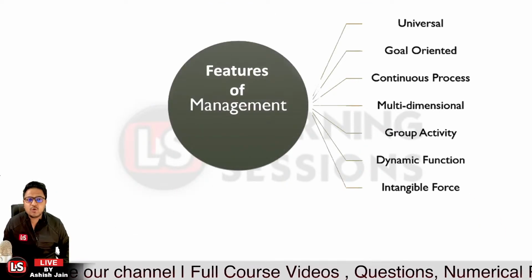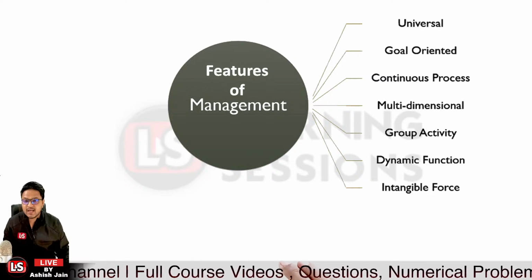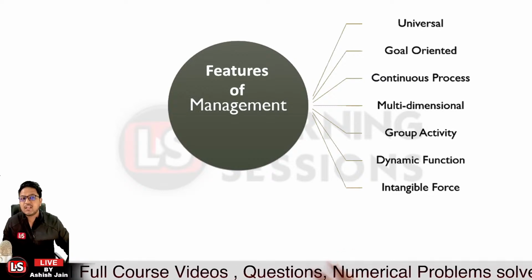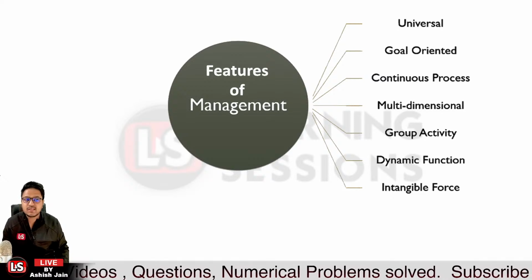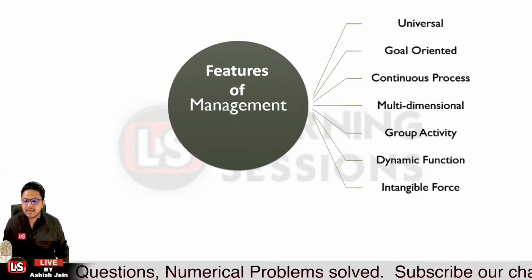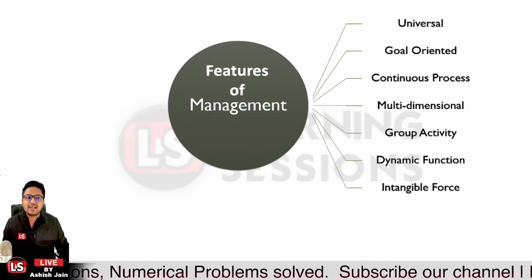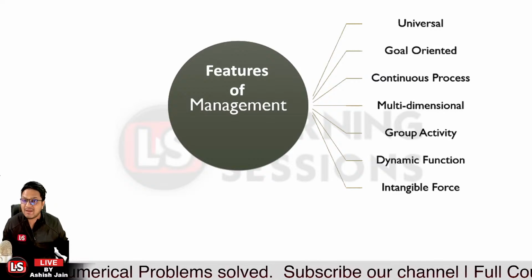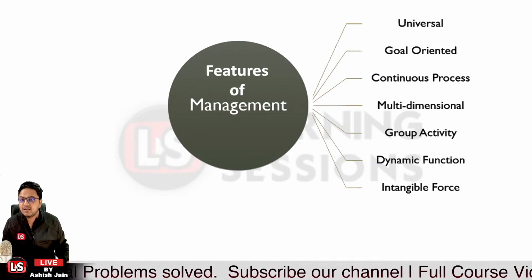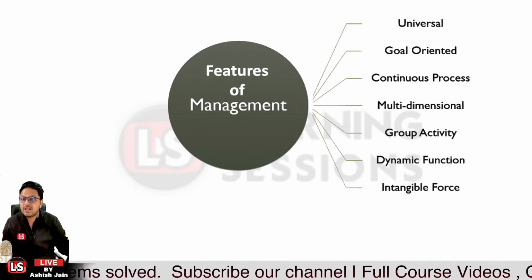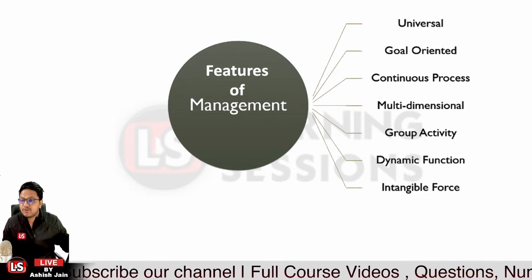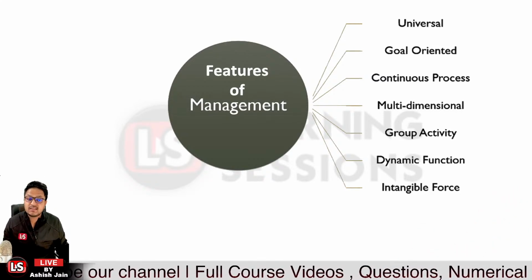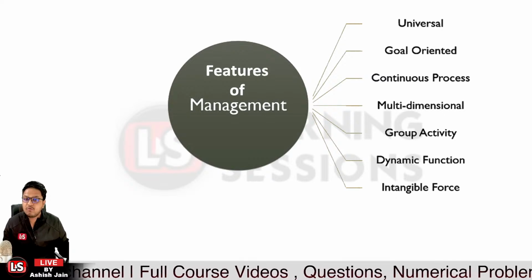And next, it's related to the features of management. So we have different features of management. Management is universal, it is goal oriented, it is a continuous process, it is multidimensional, it's a group activity, it is a dynamic function, and it is an intangible force, which can be felt, but it's not something that you can look upon or touch. Okay, so these are the different features of management, and we'll be discussing all these features one by one over there.